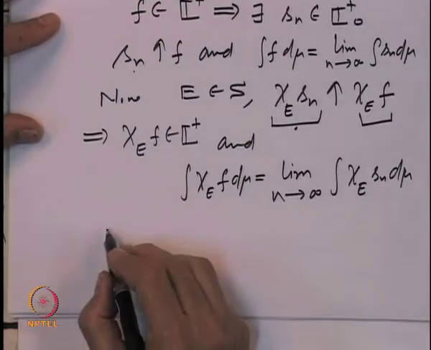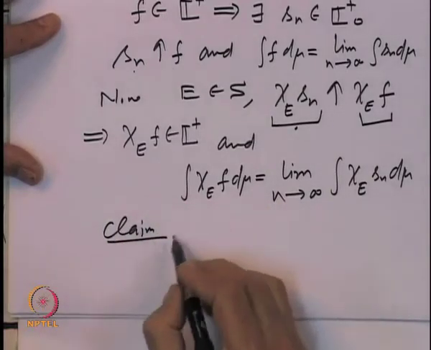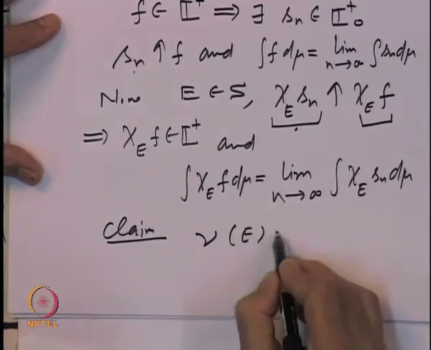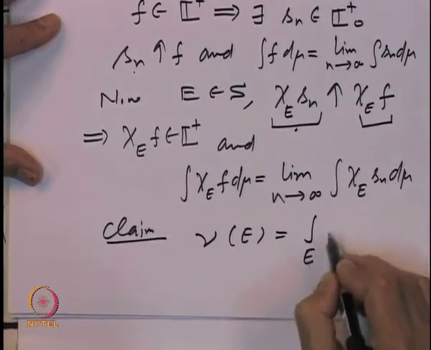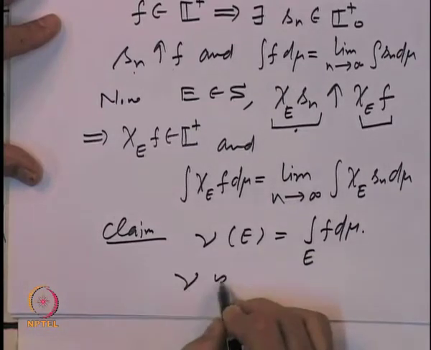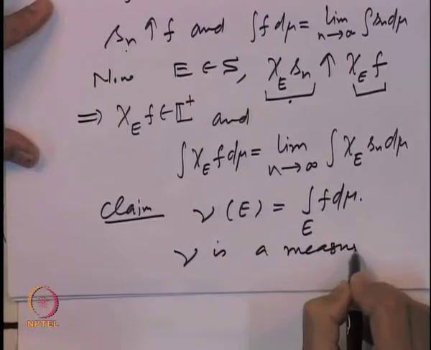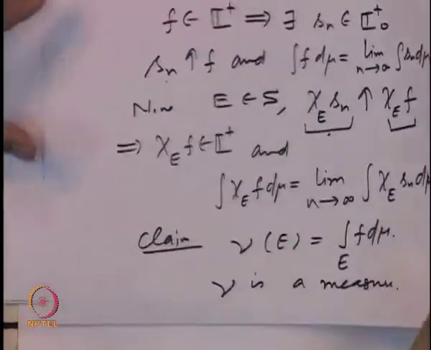And now, we want to claim that if we call this number nu of E the integral over E of f d mu, then nu is a measure.